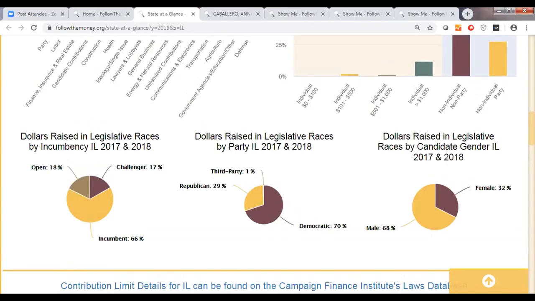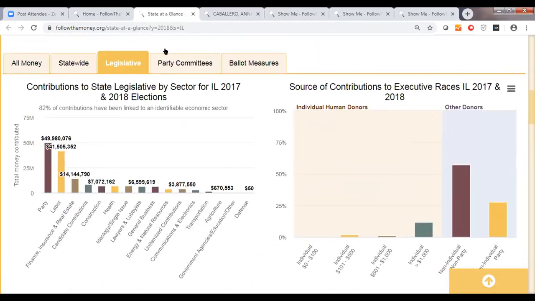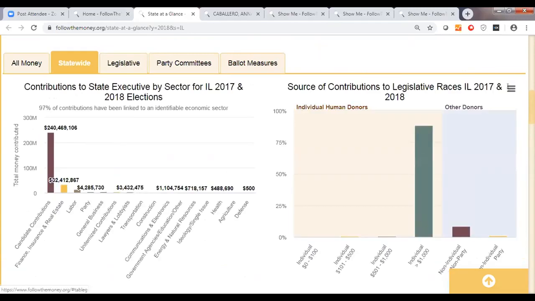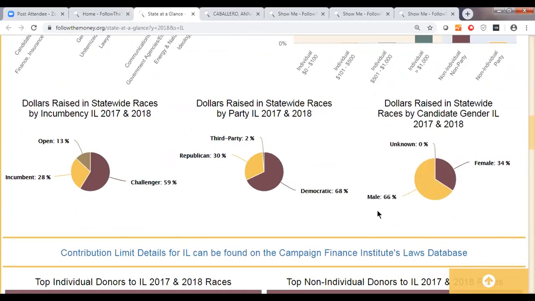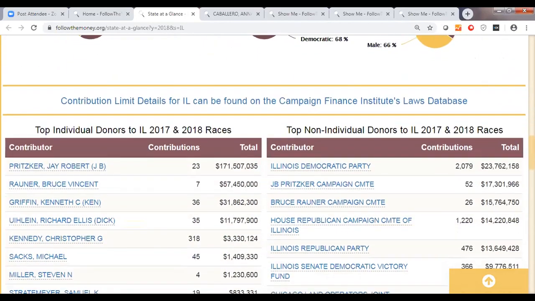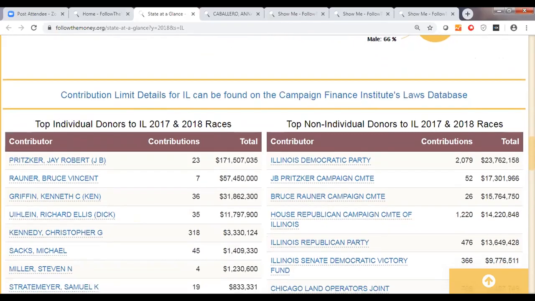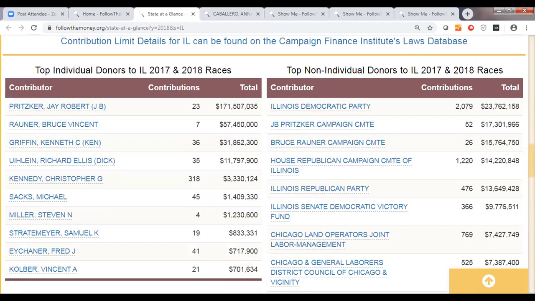If we actually change the selection up here, we see that it moves. Now we have a challenger raising a lot of money in the gubernatorial race because J.B. Pritzker actually outspent Bruce Rauner in that race. We can see top donors from individuals and non-individuals to get a feel for who the power players are.